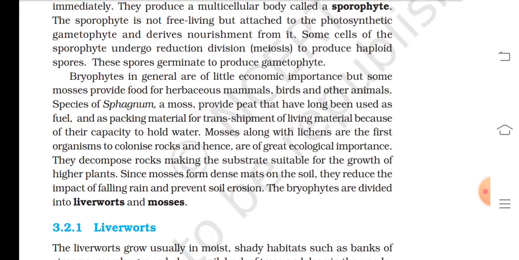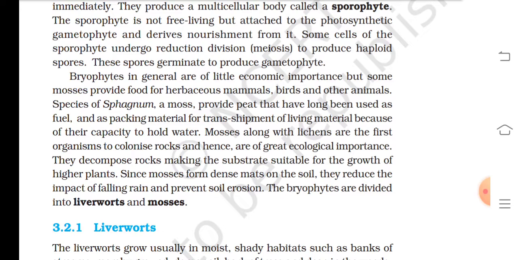Because of their capacity to hold water, mosses along with lichens are the first organisms to colonize rocks and hence are of great ecological importance. They decompose rocks, making the substrate suitable for the growth of higher plants. Since mosses form dense mats on the soil, they reduce the impact of falling rain and prevent soil erosion.